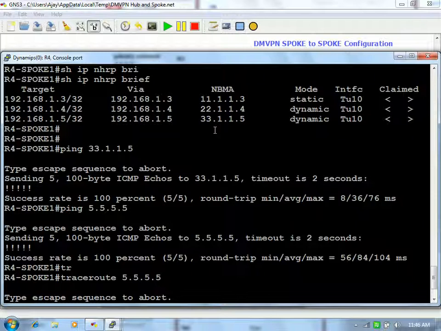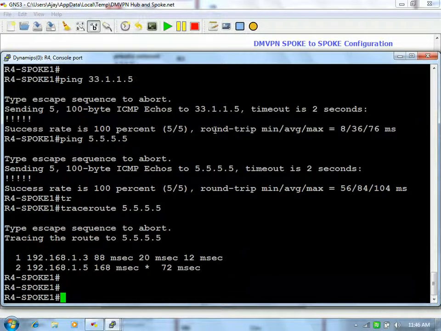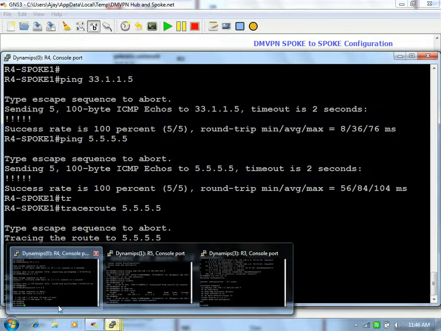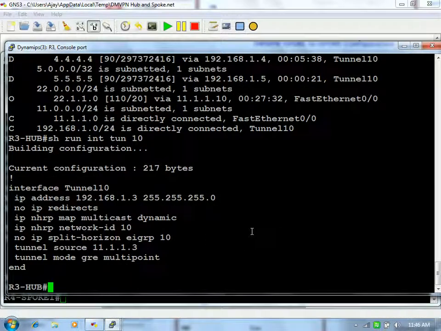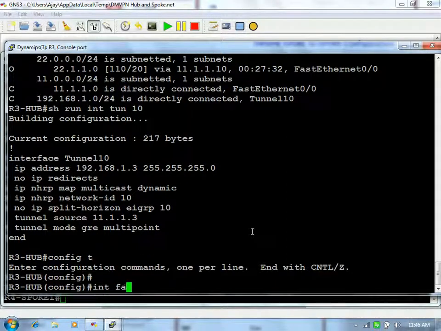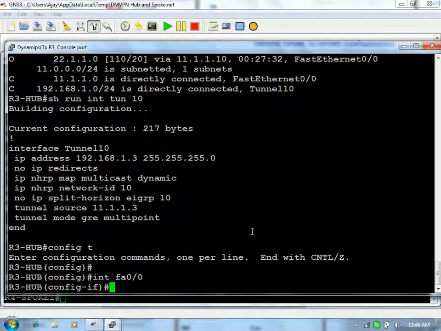The reason is because of EIGRP. When EIGRP is sending any update, he is saying you take my address as your next hop. So again you have to disable that on the physical interface of the hub, on R3. Interface FA0/0, not the tunnel interface, okay? Because at hub side and at spoke side also, multicast is dealt with the physical IP address, not with the tunnel IP address.